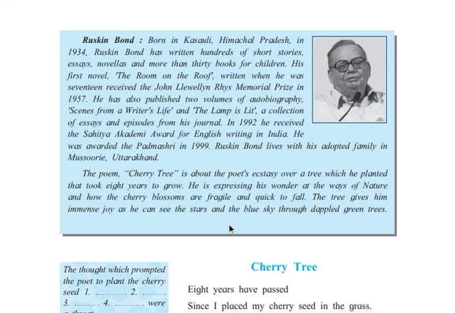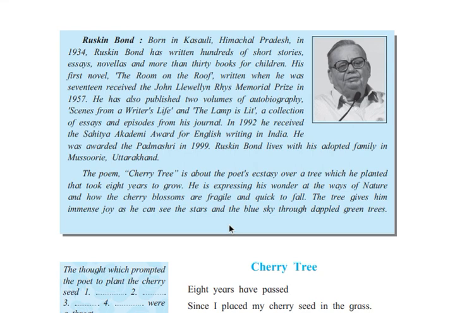And Ruskin Bond lives with his adopted family in Mussoorie, Uttarakhand. So we can say that he is from Himachal Pradesh, and he got the awards. He has written the autobiography, and he has a collection of essays and short stories, and he lives with his adopted family in Uttarakhand. Okay, can we move ahead?